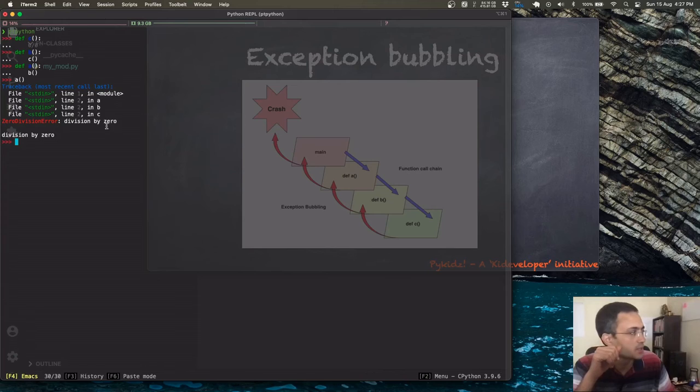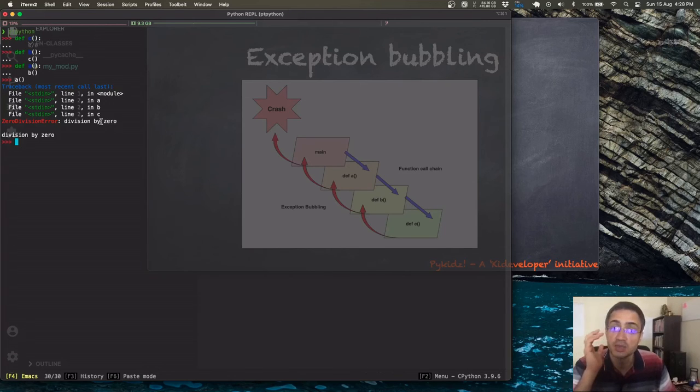Just above the message, the traceback goes like this. See, traceback, most recent call last. This is the last call, the closest call, and then it goes up like this, right? You see the message, and one line above, you see where it happened and the entire trace of what called C and what called B and all that, right? So this will help us understand the problem and potentially correct the problem. That is what an exception is.